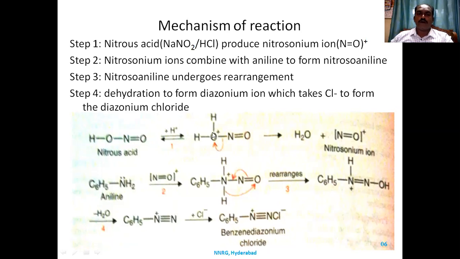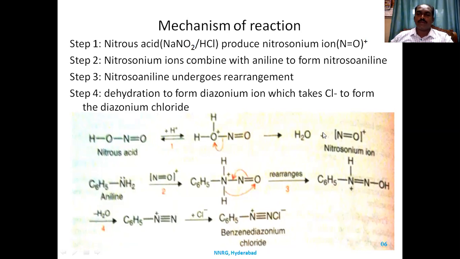So it forms O plus, the OH2 plus, which is a leaving group. It takes the bonding pair of electrons between oxygen and nitrogen, leaving N double bond O positive, that is the nitrosonium ion. Nitrous acid, when it is treated with acid, accepts a proton to form the nitrosonium ion.